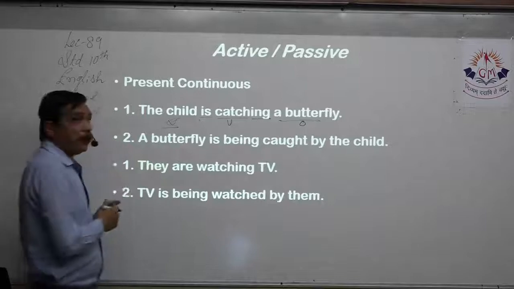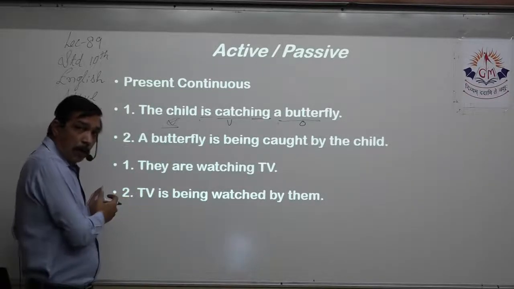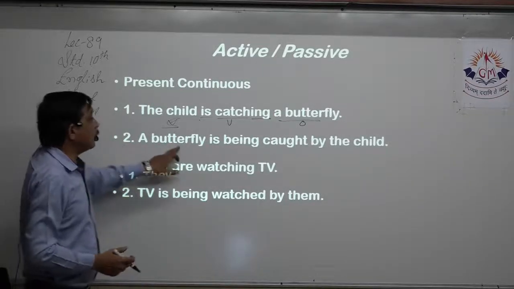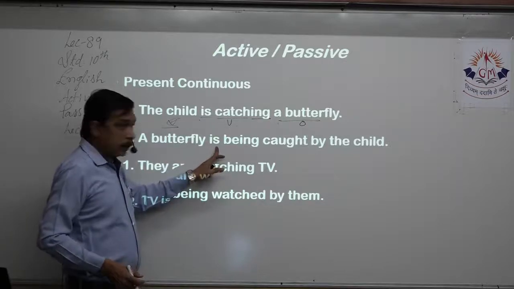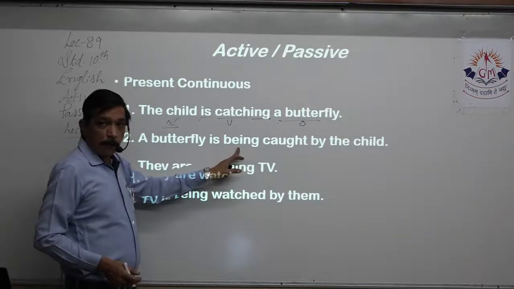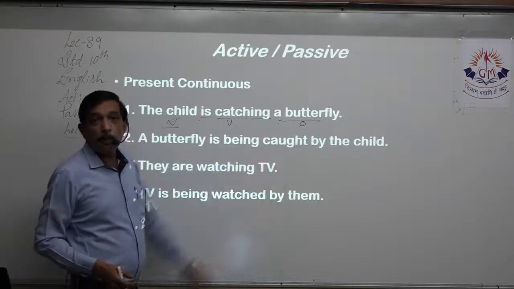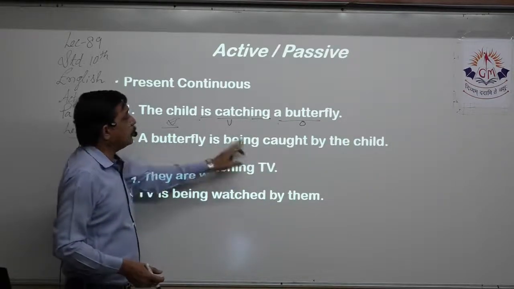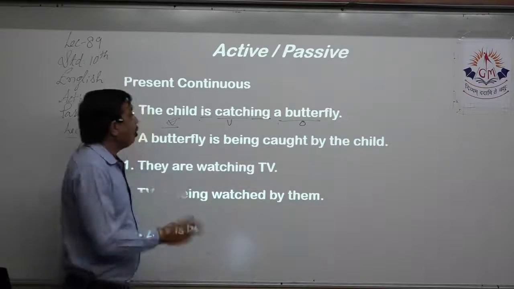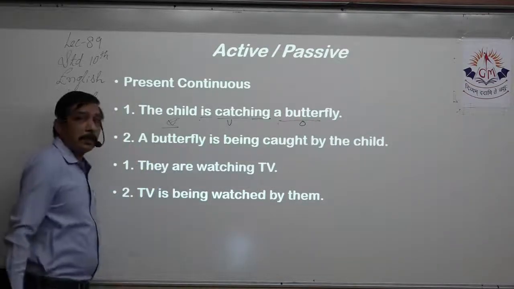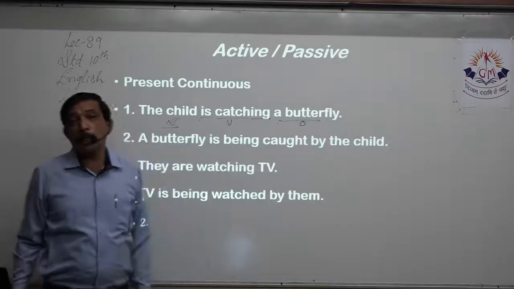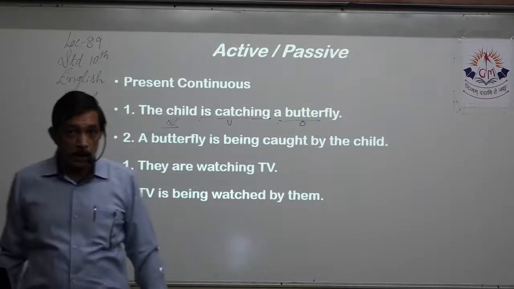We bring a butterfly, but we also bring the article a along with it. A butterfly. We keep it present. Is then the be plus ing form to show that this is continuous because the base verb will be changing into past participle. So a butterfly is being caught by whom? By the child. Now the article is with the child. We bring it together to the object's place.